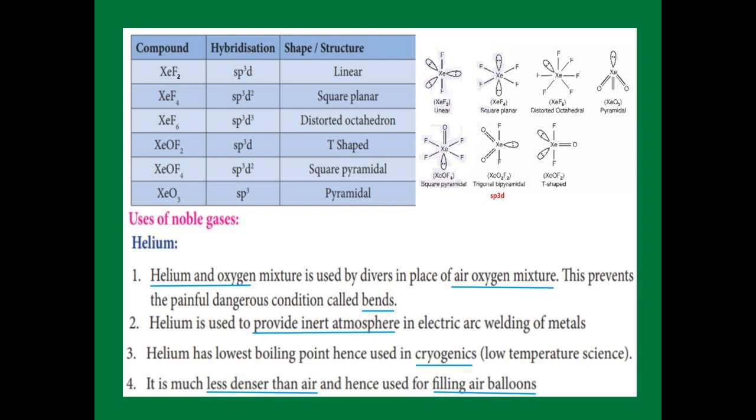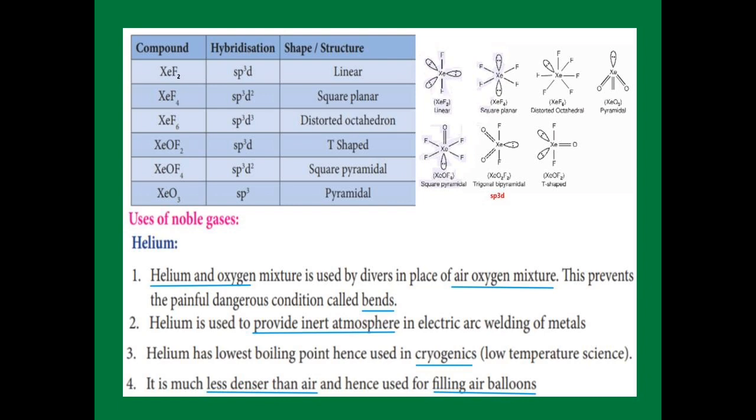In that, xenon has 1 lone pair and 6 bonded pairs, so it possesses a distorted octahedral structure. And XeOF2, here the hybridization is sp3d. It possesses a T-shaped structure. Here xenon has 2 lone pairs and forms a double bond with oxygen and single bonds with 2 fluorine, so it gives the T shape.